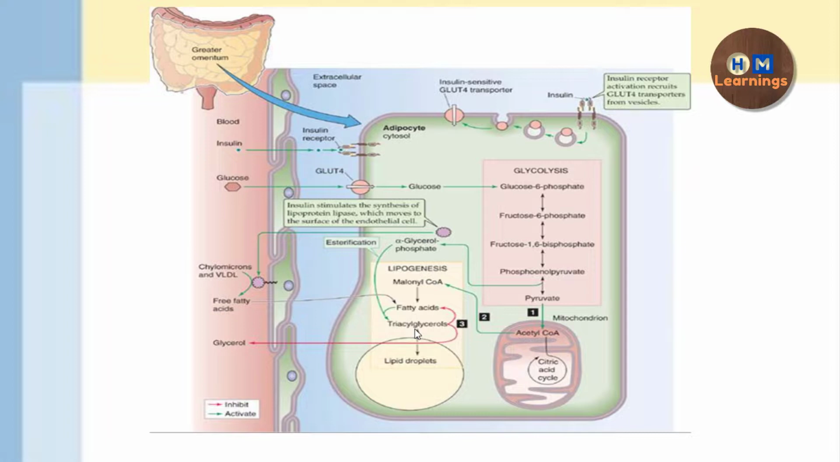Okay, then the fourth action is that it is going to inhibit the action of the hormone sensitive lipase. So what does hormone sensitive lipase do? It breaks the triacylglycerols into fatty acids and glycerol inside the adipocyte. So this action will be inhibited so that lipolysis can't take place. So these are the 4 actions of the insulin on the adipocyte.